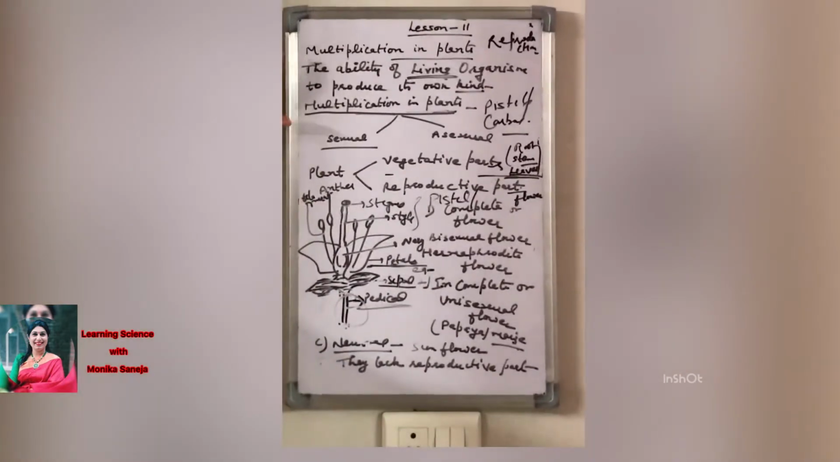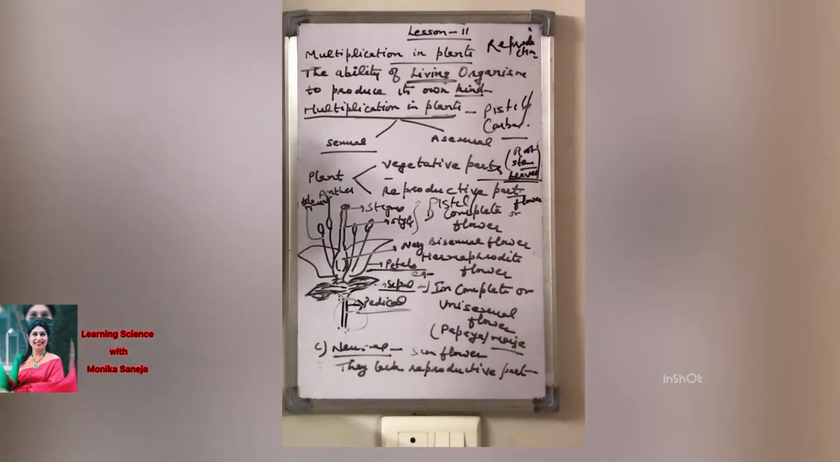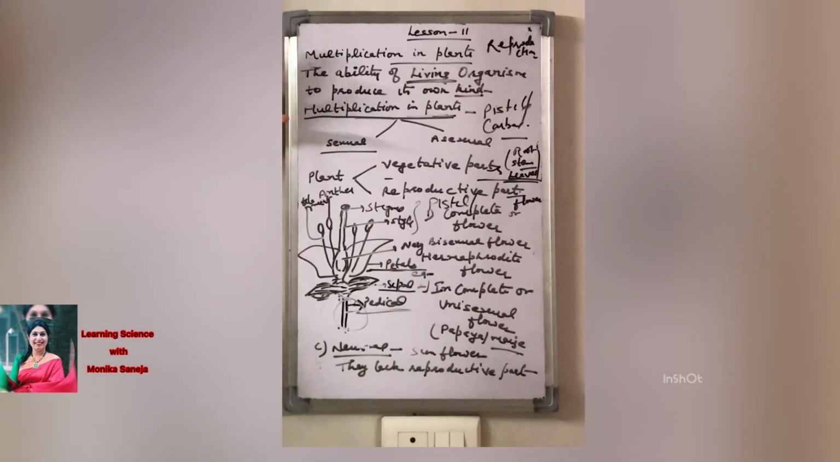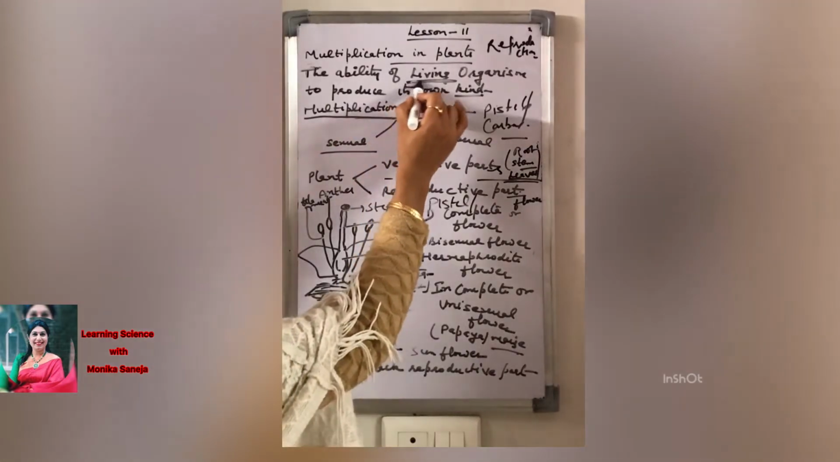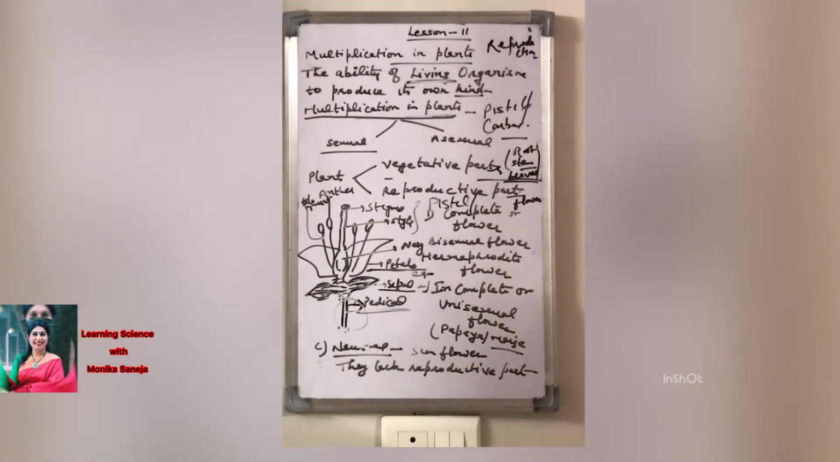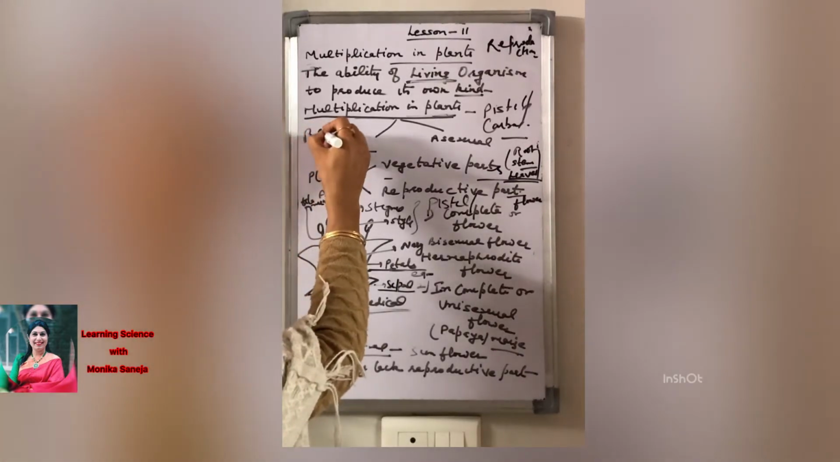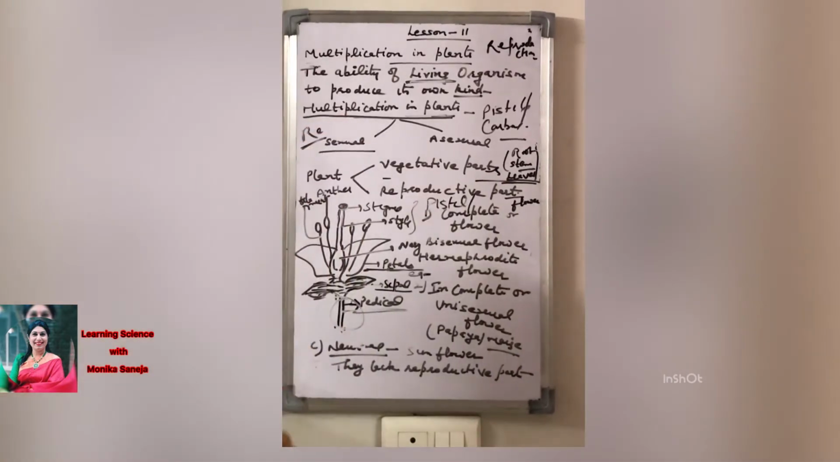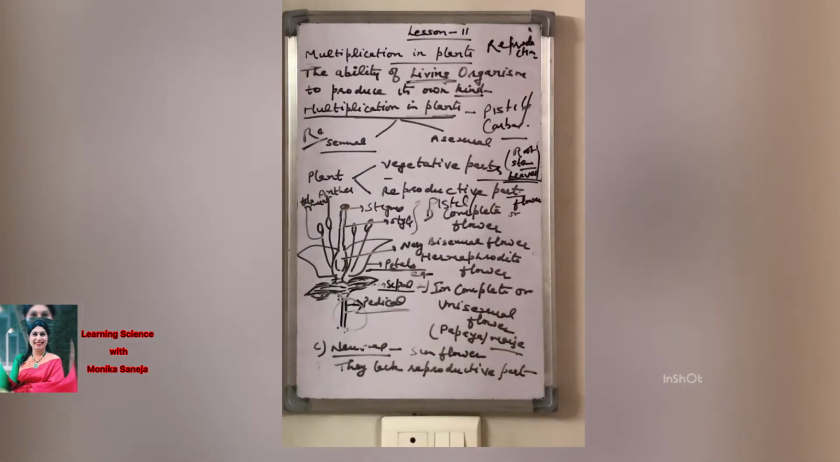So what is multiplication? Multi means many. It is also called reproduction. It is the ability of a living organism to produce its own kind. That's why it is also called reproduction. Re means again and production means to produce. So it is the ability of a living organism to produce its own kind.